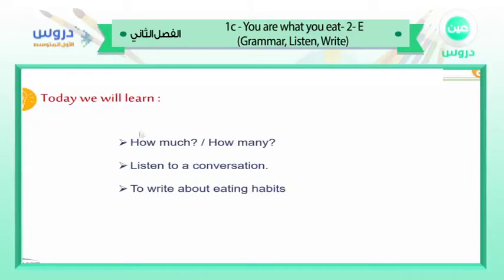Today we will learn the first thing, how much and how many. And what is the difference between how much and how many? When can we use how much and when can we use how many? The second thing, listen to a conversation, and try to answer some questions about it, so we will listen and understand at the same time. The third and the last thing is to write about eating habits. We will learn how to make sentences, how to make a small paragraph, and so on.